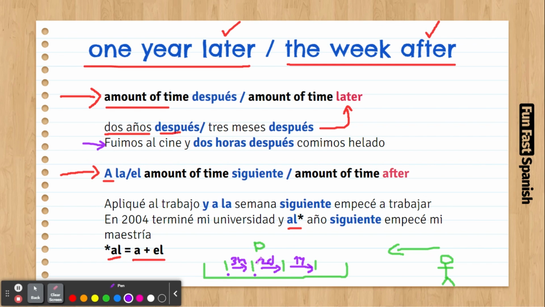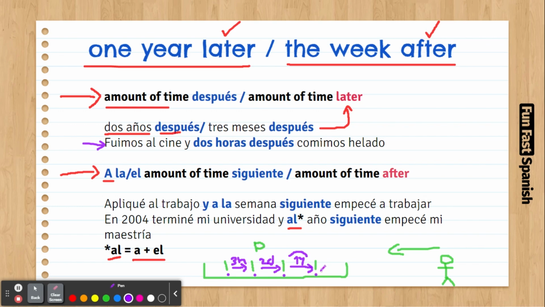Then, the second example: Apliqué al trabajo. This is an event. Apliqué al trabajo y al año siguiente empecé a trabajar. I applied for a job, and the year after, I started working.